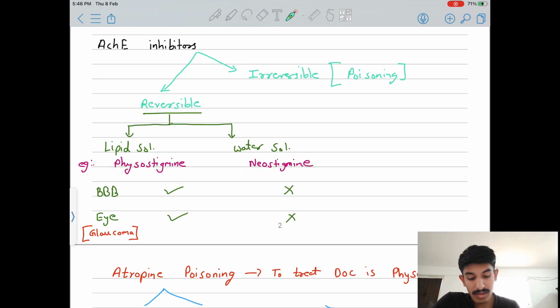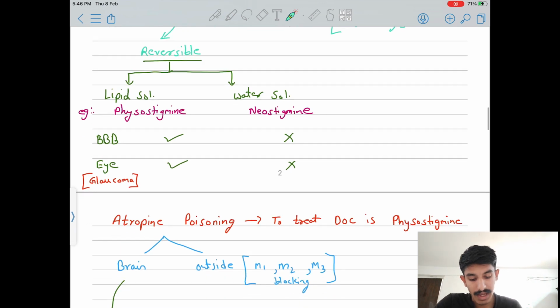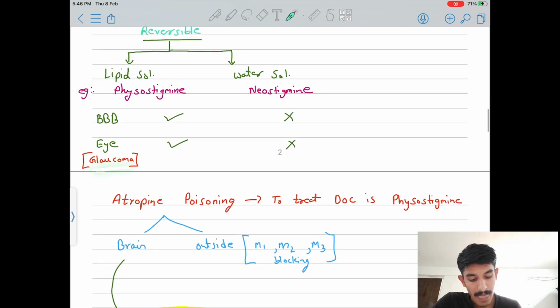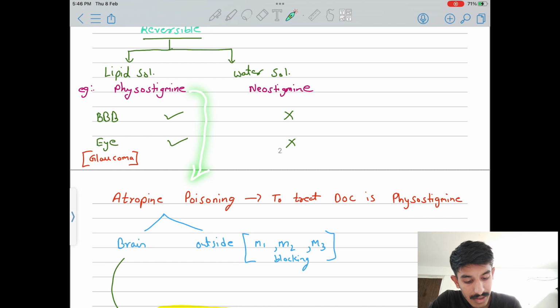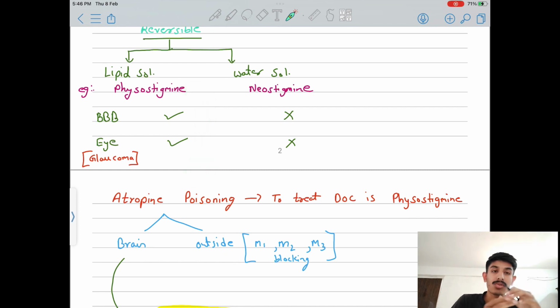Okay. So what about physostigmine? This is about the blood brain barrier. Physostigmine can cross but neostigmine cannot cross. In the eyes, physostigmine gives effect, but neostigmine gives less effect, and it is used in glaucoma. Physostigmine crosses the blood brain barrier, that's why it can be used in atropine poisoning, because atropine poisoning has its effect in the brain and in other parts too. So you can use it.